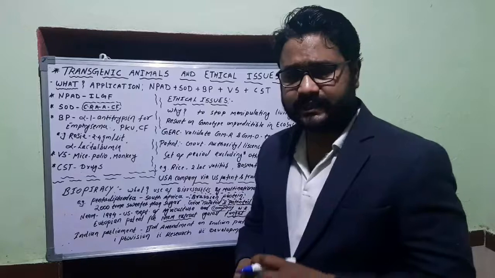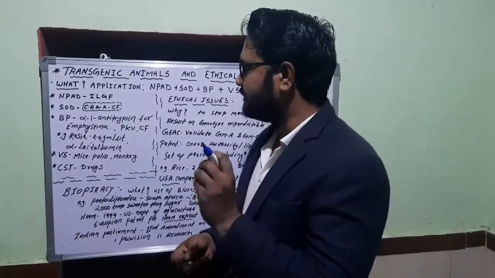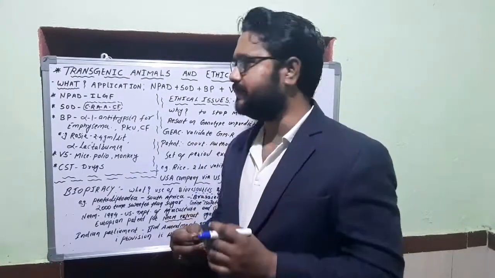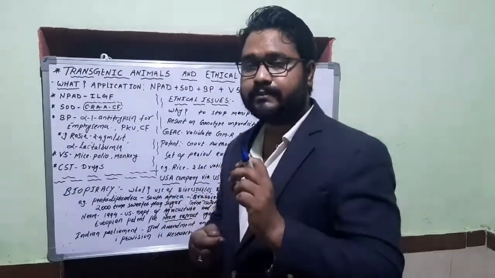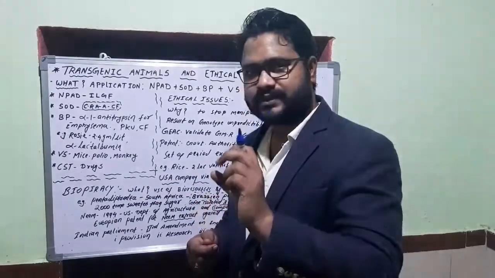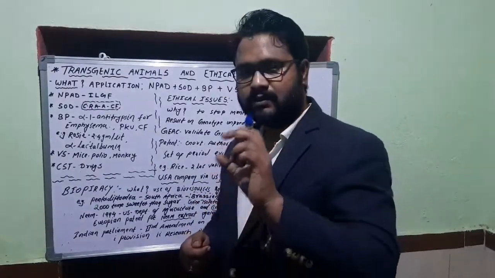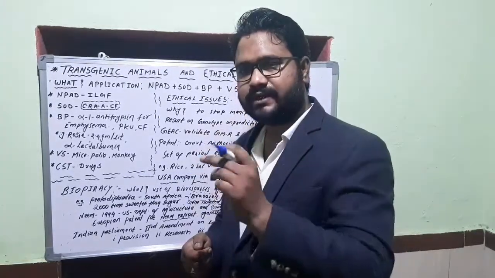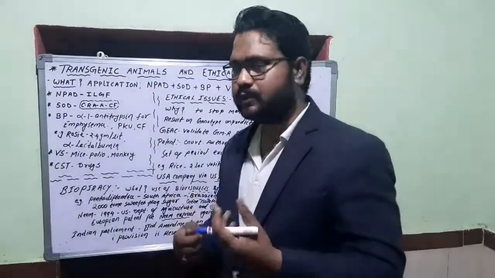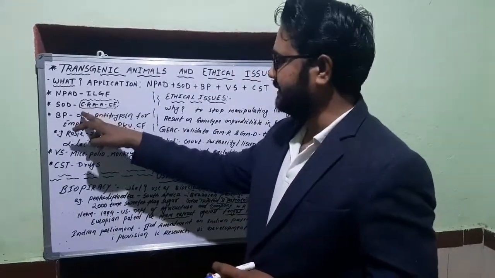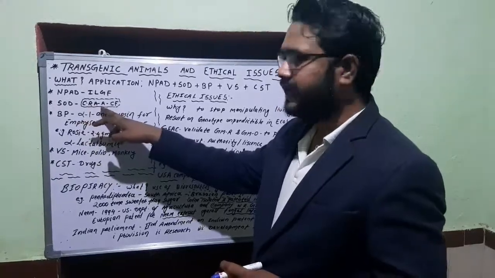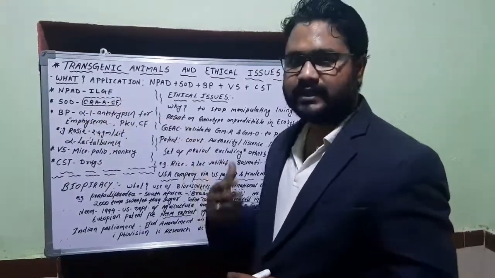Now study of diseases. We should have a slight idea of which diseases we can study mostly, or which diseases are mostly targeted by use of transgenic animals. So first of all we understood that हम ट्रांसजेनिक एनिमल्स से उनकी फिजियोलॉजी और डेवलपमेंट का स्टडी अच्छे से कर सकते हैं. Now for which diseases we can do this, simply remember this shortcut. C stands here for cancer, RA for rheumatoid arthritis, A for Alzheimer disease, and CF for cystic fibrosis.